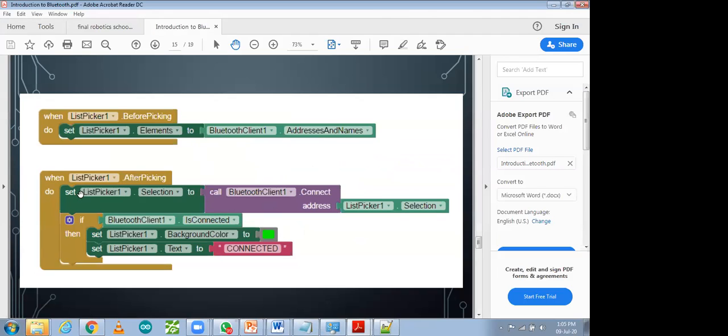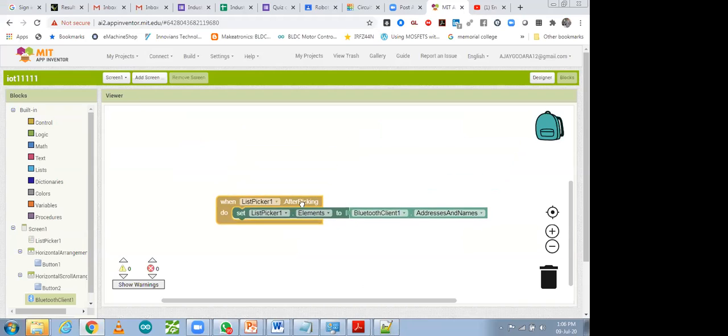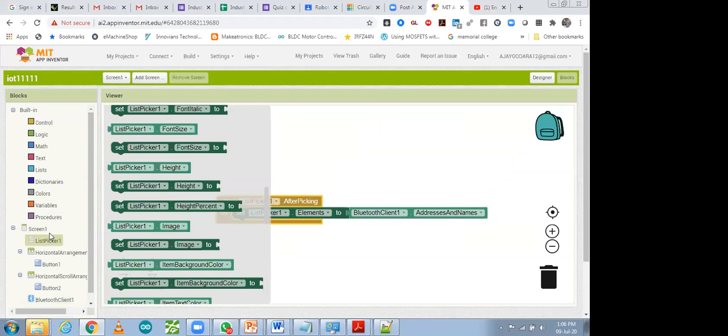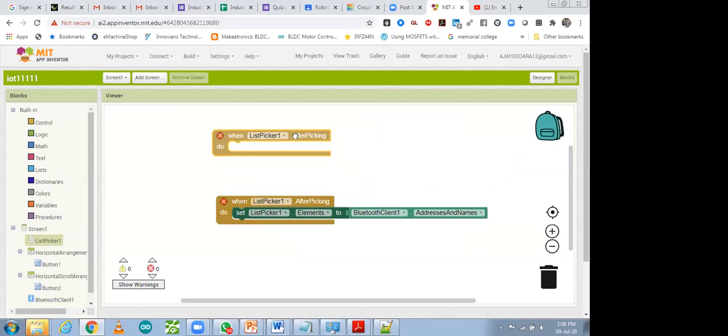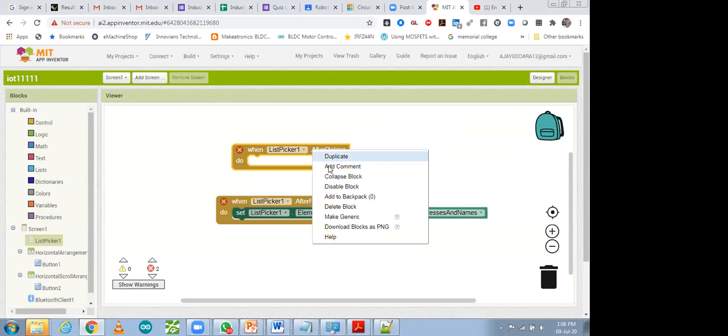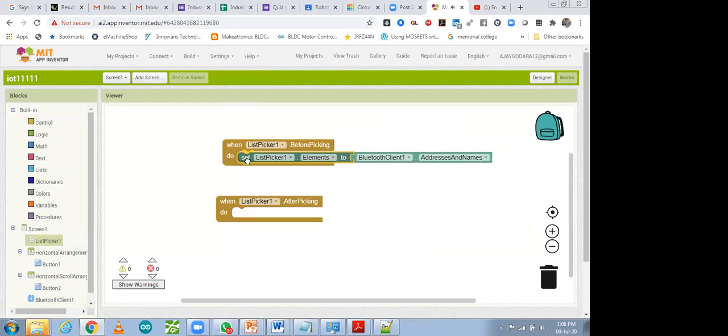Now we have to go to list picker after picking. This one was before picking, so this we have to do before picking and the other in after picking. So go back. This one is after picking. We have to make one before picking also. This one is already after picking, let me delete it. Let me take before picking. Okay, so these blocks we have to use in this before picking.